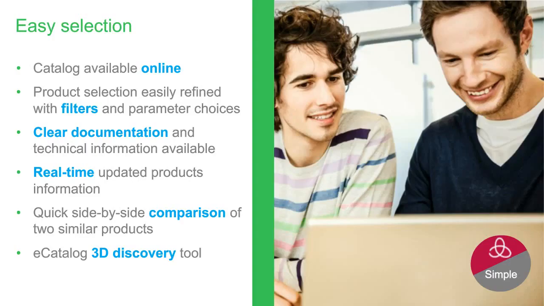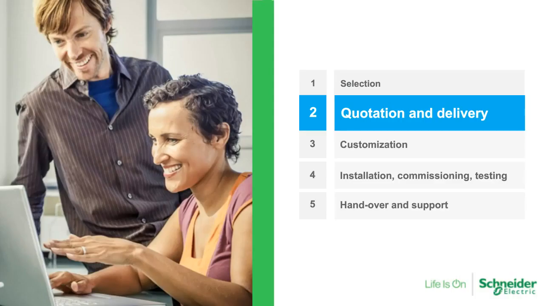So mainly what we can have here is the information on the catalog, the filtering for the information, clear documents available online, and the real-time updated information. As well, you can also compare between both products, two similar products, the information that you want. And also, as I mentioned before, the eCatalog 3D tool, where it's possible for you to get additional information on the components. Michael, please tell me about the ordering and quotation tool.